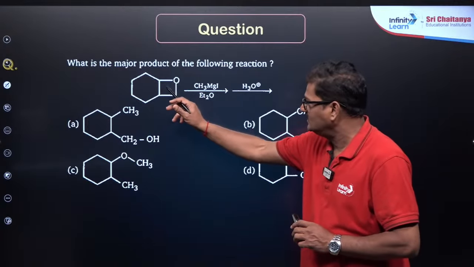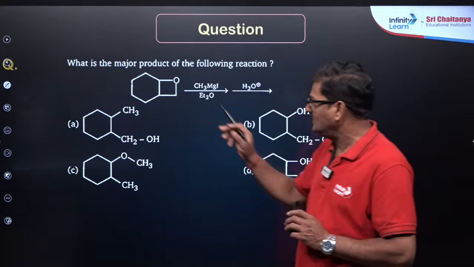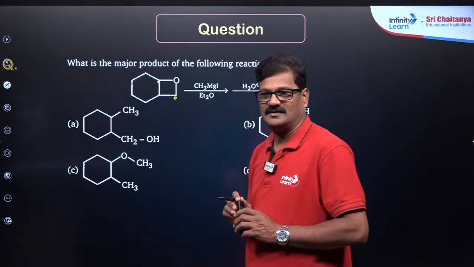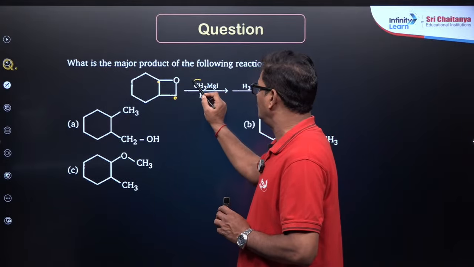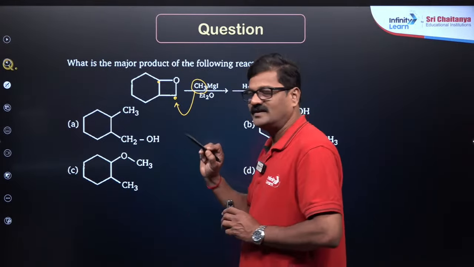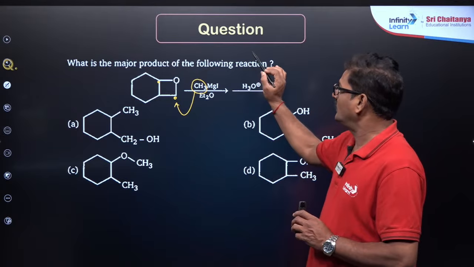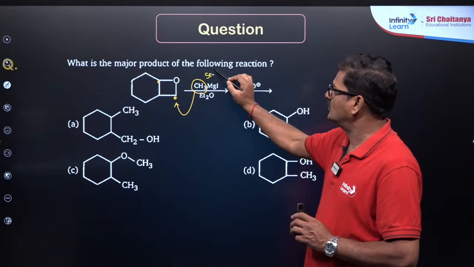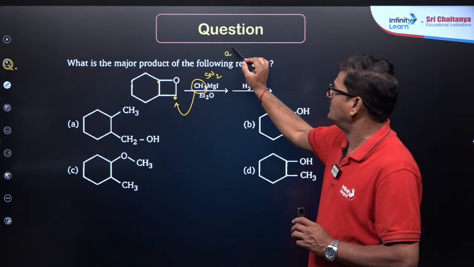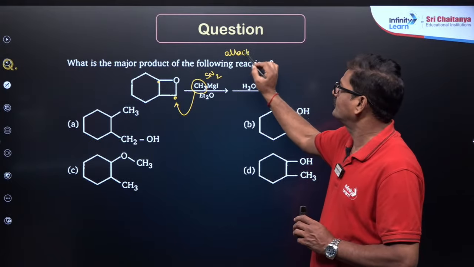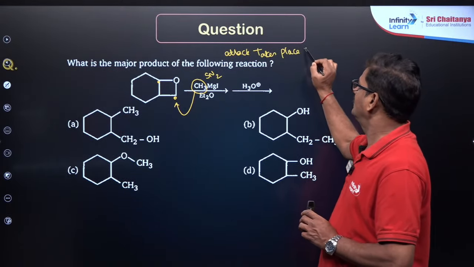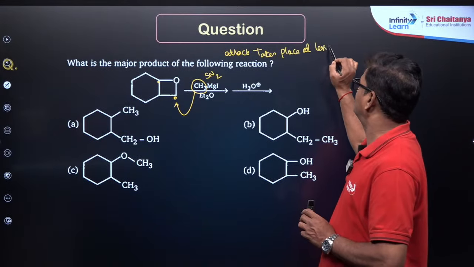It is a cyclic ether, with one carbon here and one carbon there. CH3MgBr is going to attack at the less hindered side. So it is an SN2 reaction, and the Grignard reagent attacks at the less hindered side.